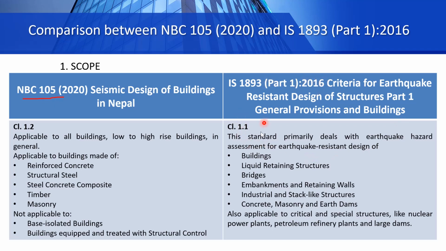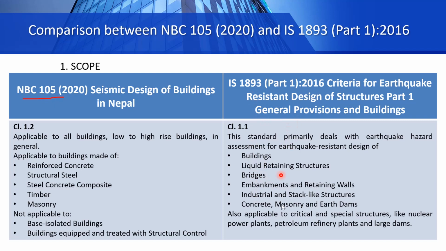So this IS 1893 standard primarily deals with earthquake hazard assessment for earthquake resistant design of buildings. Not only buildings, we can use this IS 1893 code to calculate loads for other structures also. For example, liquid retaining structures such as underground water tanks or overhead tanks, bridges, embankments and retaining walls, industrial and stack-like structures, concrete, masonry and earthen dams. So besides buildings, the scope of this code is also for other structures.